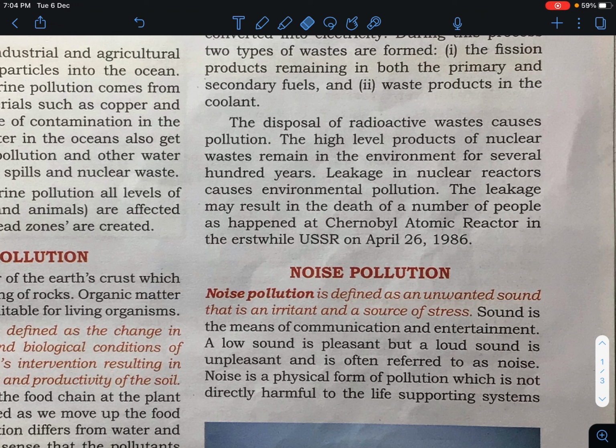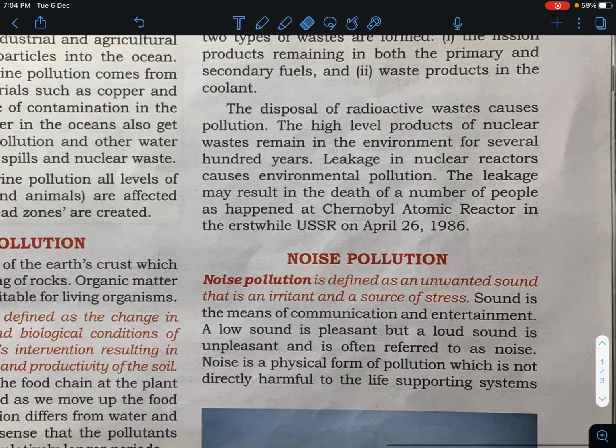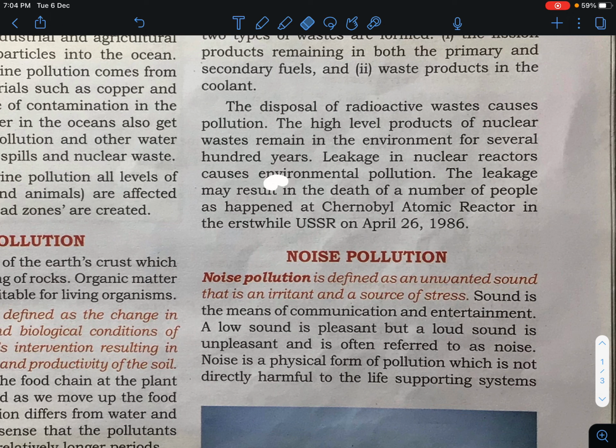When proper disposal of the radioactive waste is not done, it causes radiation pollution. The high-level products of nuclear waste remain in the environment for several hundred years. Leakage in a nuclear reactor also causes environmental pollution and harms the environment. The leakage may result in the death of a number of people, and the best example is the Chernobyl atomic reactor accident in the USSR on April 26, 1986.